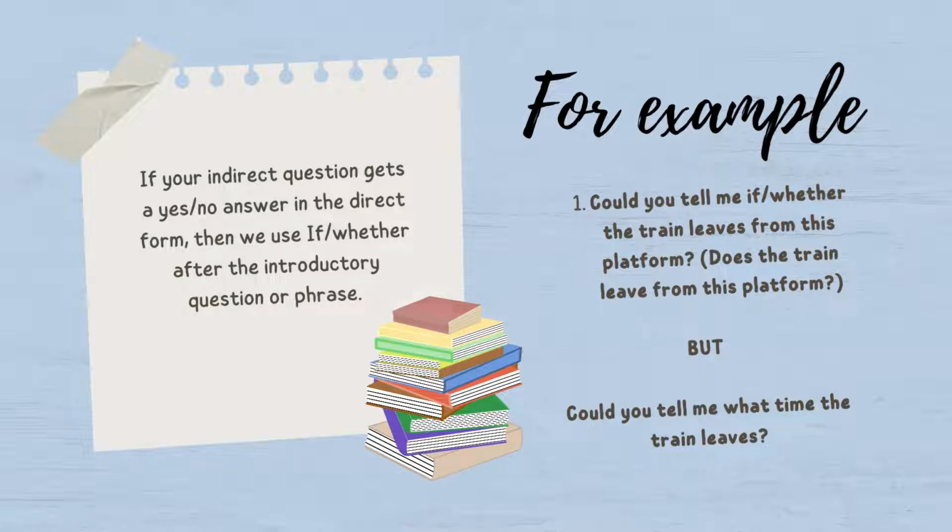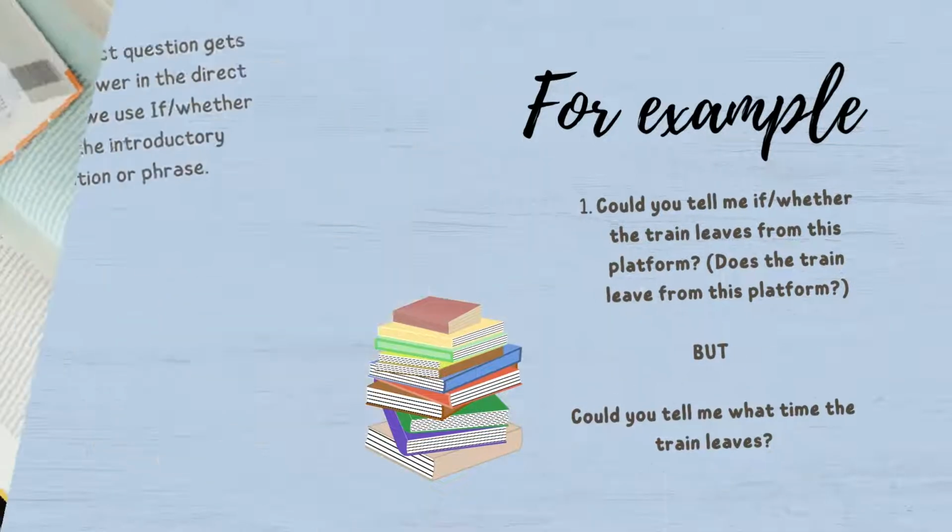For example: Could you tell me if the train leaves from this platform? Other example: could you tell me whether the train leaves from this platform? Does the train leave from this platform? But: could you tell me what time the train leaves?